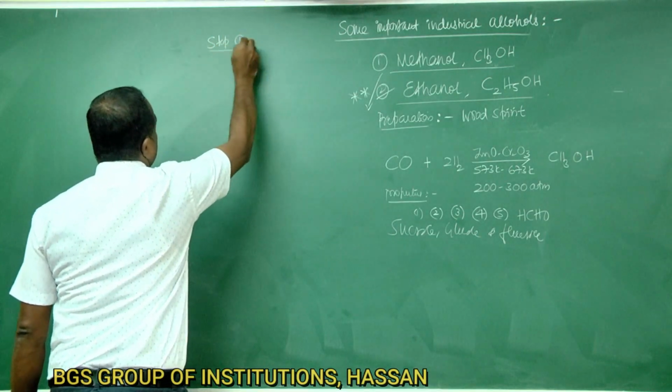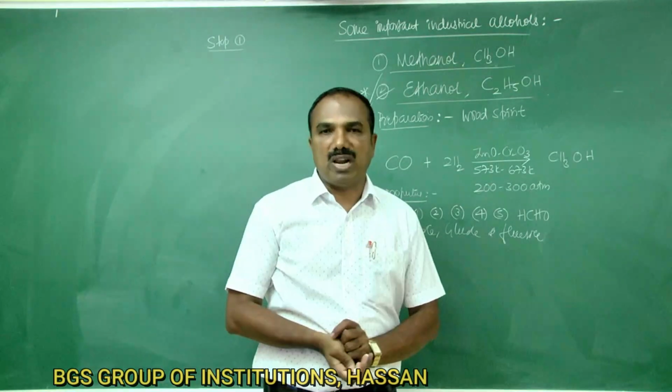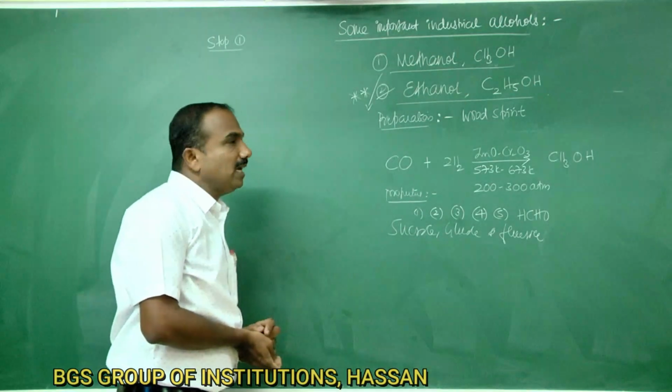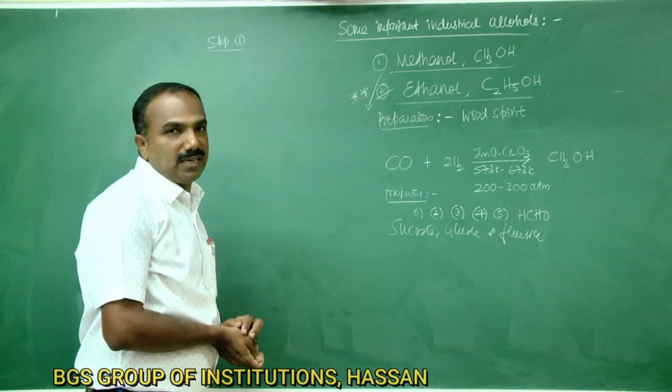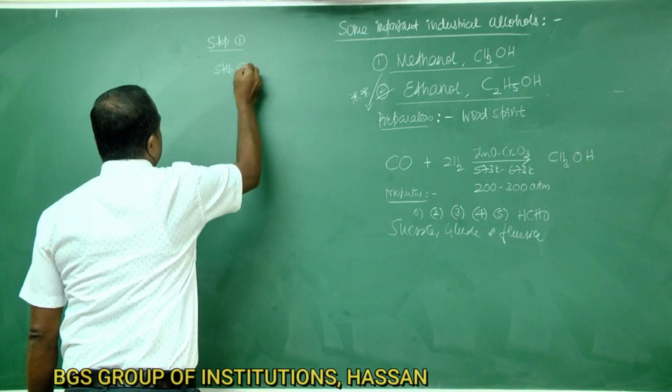Step 1. Molasses is diluted with water to get a 10% sugar solution.